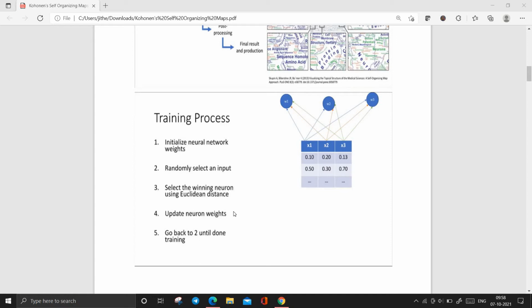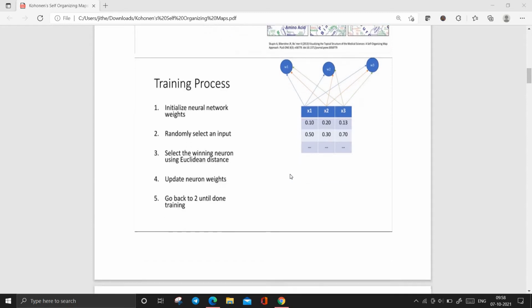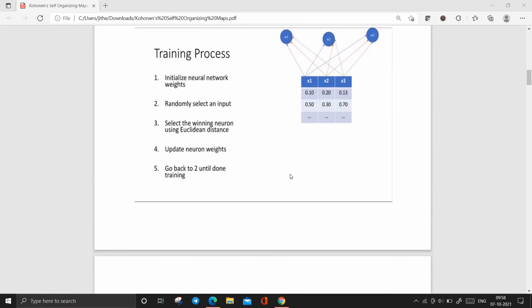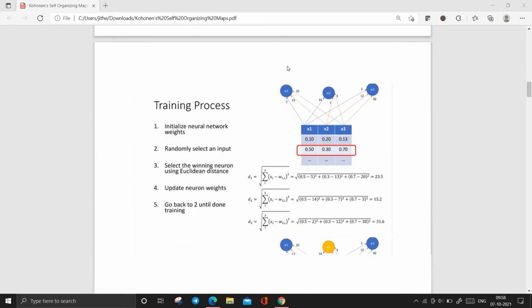Here the SOM plays a major role. We select the winning neuron using Euclidean distance, that means we compute the Euclidean distance between the weights and the node. The one with the lesser Euclidean distance will be the winner neuron node.